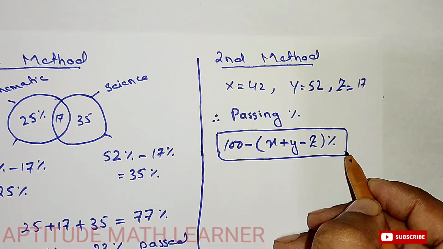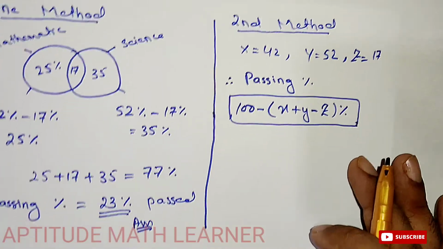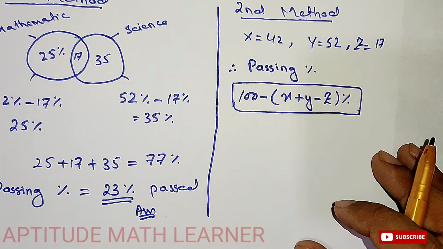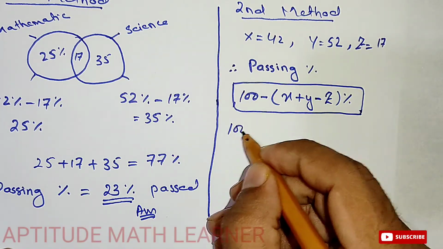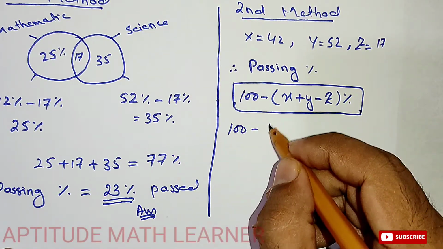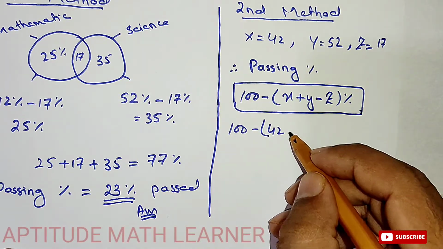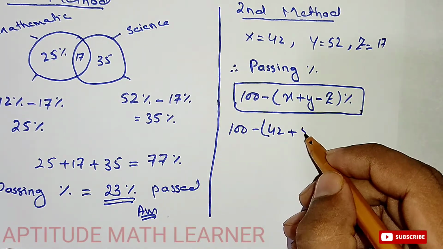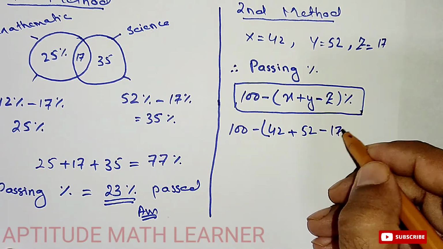If you apply this formula for such questions, it will be very easy and save your time. Applying the values, 100 minus the bracket of x, which is 42, plus y, which is 52, and z is 17.